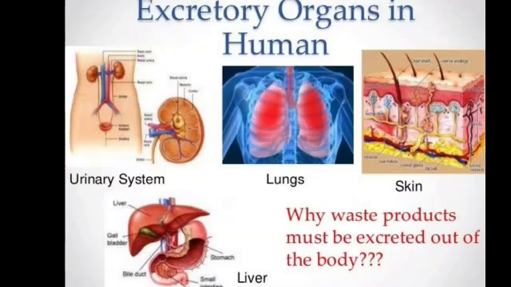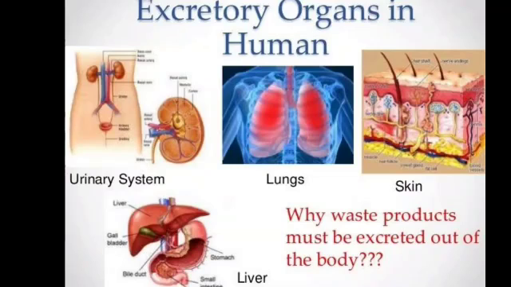And the next one is skin. Skin also takes part in excretion. So what does skin excrete? Yes, it excretes in the form of sweat. And you know, children, sweat is made up of urea, salt and a lot of waste. So how is this urea produced? The urea is produced by the breakdown of amino acids.